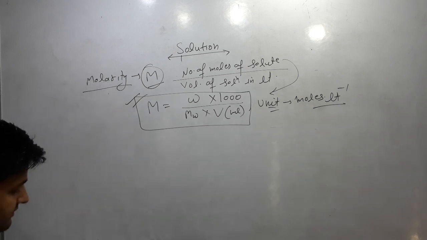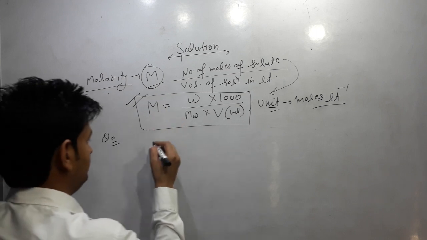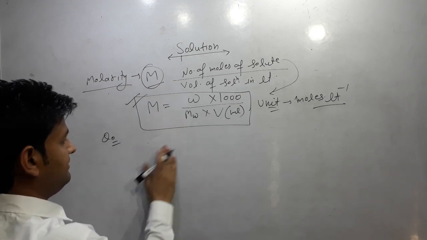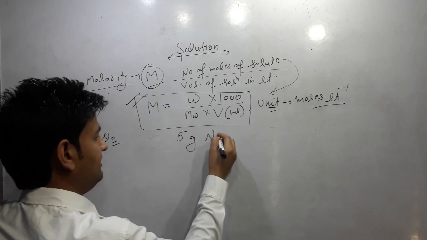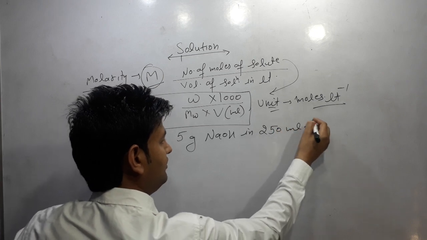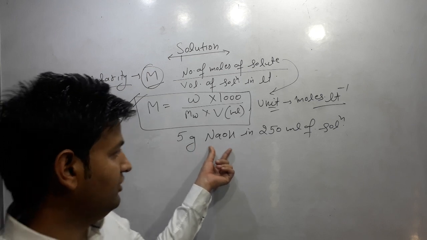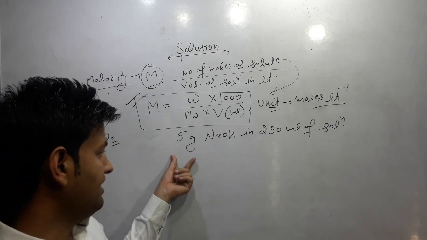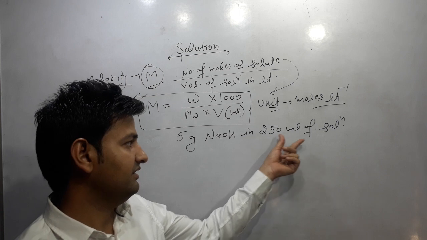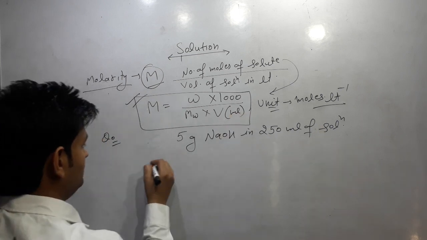There is one question, from NCERT: calculate the molarity of a solution containing 5 gram NaOH in 250 ml of solution. Find out the molarity of a solution in which 5 gram of sodium hydroxide is present in 250 ml of solution.